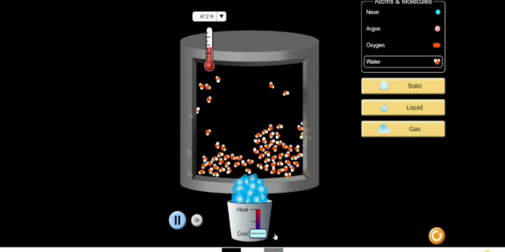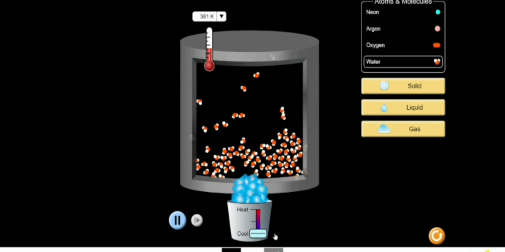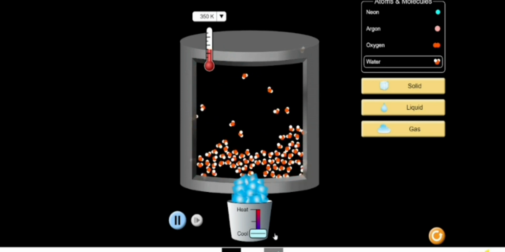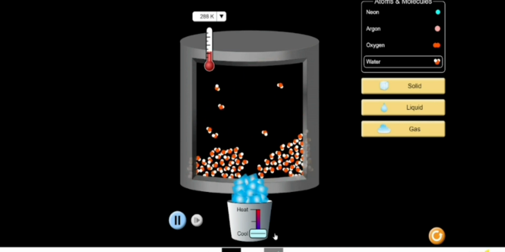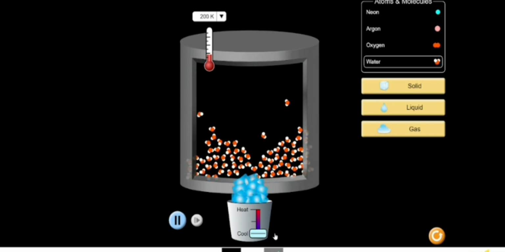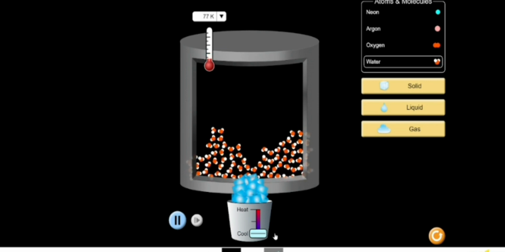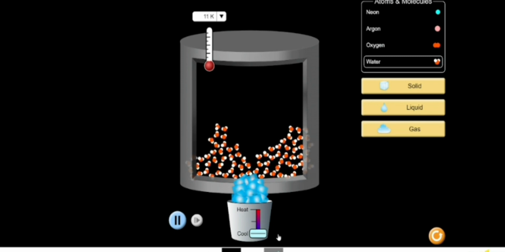And if we add cool, the temperature will decrease, and at last it will become a normal liquid and become a solid, as we call ice. You can see that it will stick to each other, different from when we add heat.